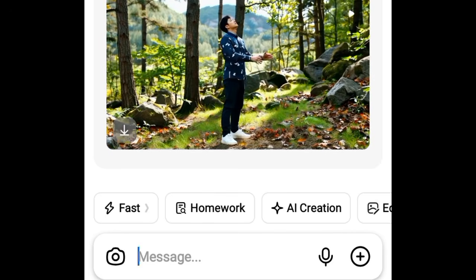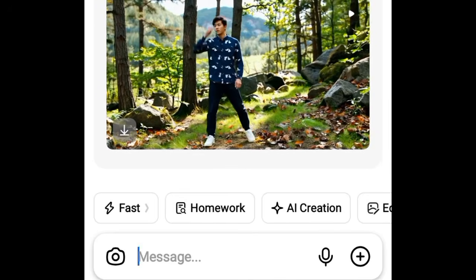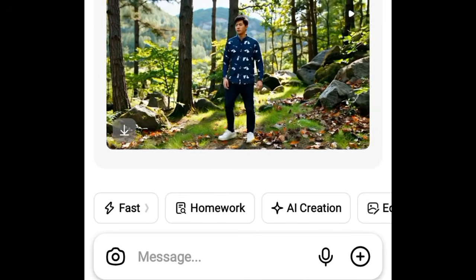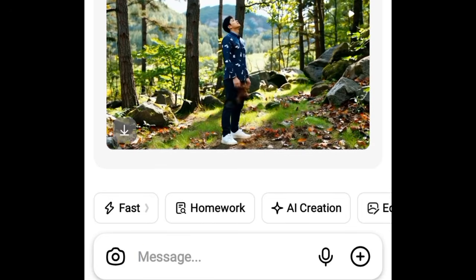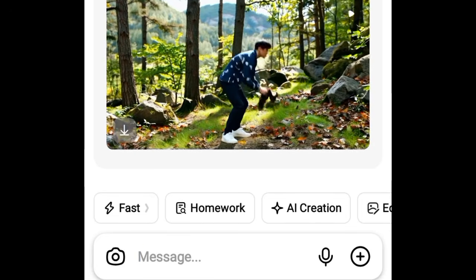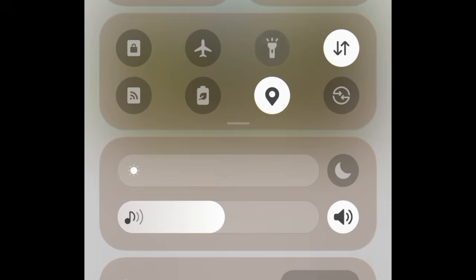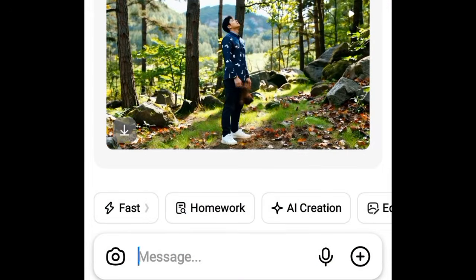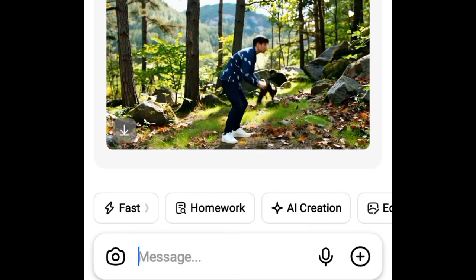So go try out and give me feedback in the comment section. I urge you to go and try out immediately. Do not wait until they have made some changes or stop giving their free credit, and then you come back or drop comments that it is not working anymore. Go and try out now.